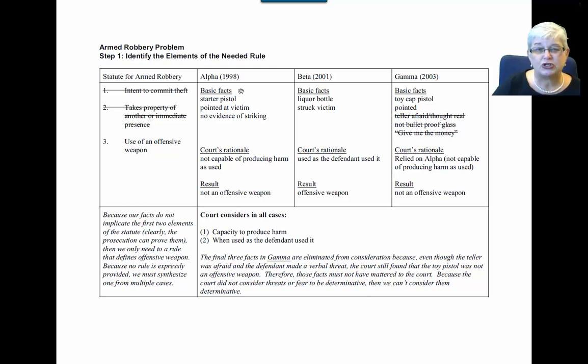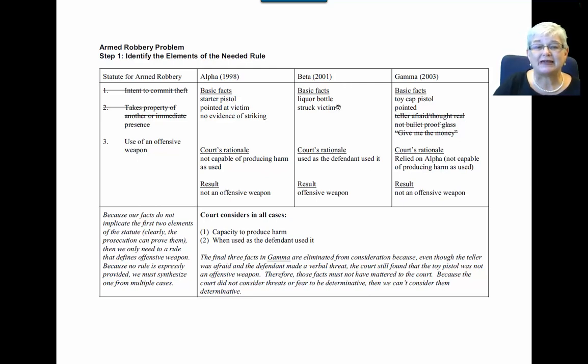Now, when you're looking at these cases, you want to focus on the result for the court that authored the opinion. You're not concerned about what happened down below because that doesn't matter anymore once this court issues its decision. So it doesn't matter whether they overturned, whether they reversed, whether they affirmed, whether they remanded. None of those things matter. All that matters is what they had to say about offensive weapon. So this particular court said that this was not an offensive weapon, and the rationale was that it was not capable of producing harm as used.